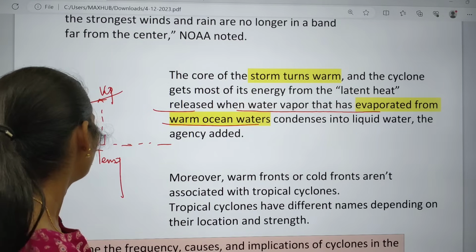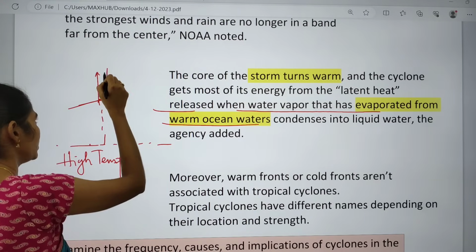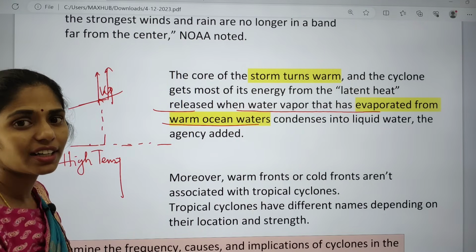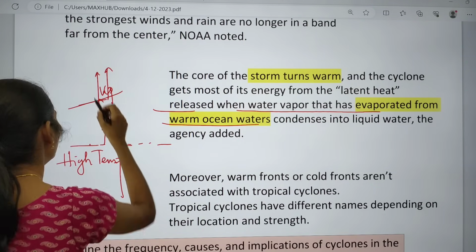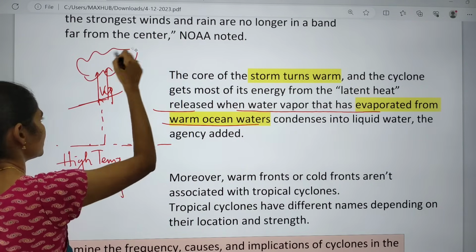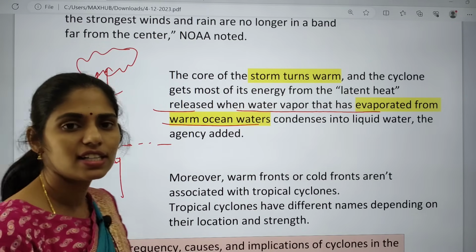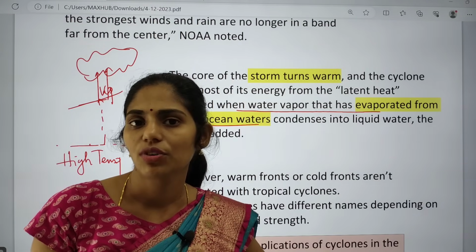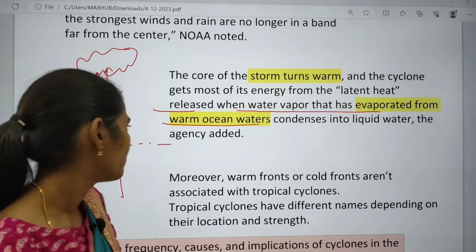And finally this vapor moves up along with the warm air, and after reaching a certain height, it will be cooled and that will condense, right? So after condensation, the earlier water vapor is converted into water again.